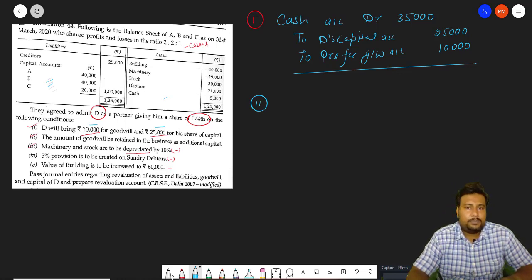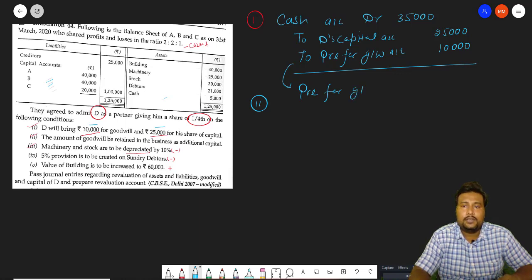Now this premium for goodwill, you know, will be closed and given to the sacrificing partners in the sacrificing ratio. Premium for goodwill account debit, how much?